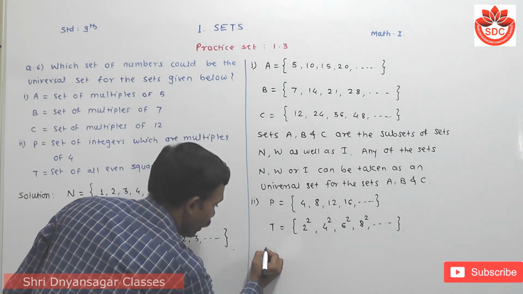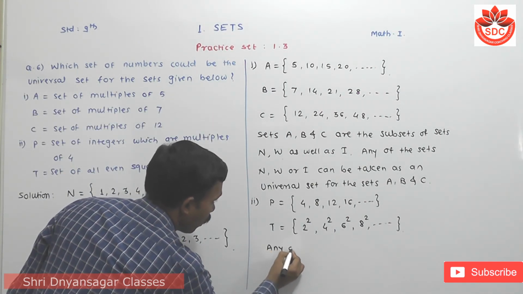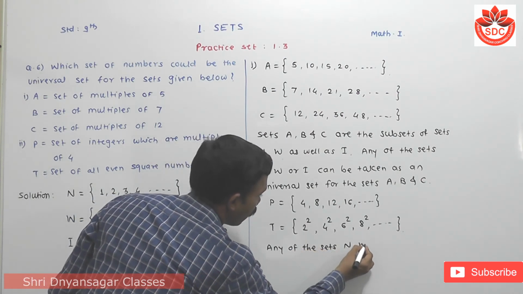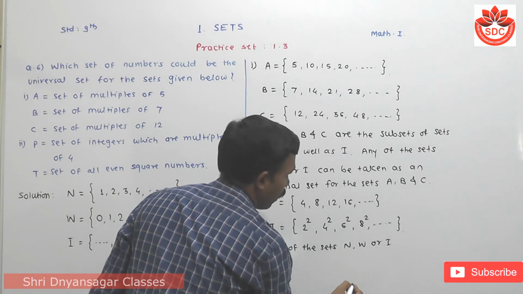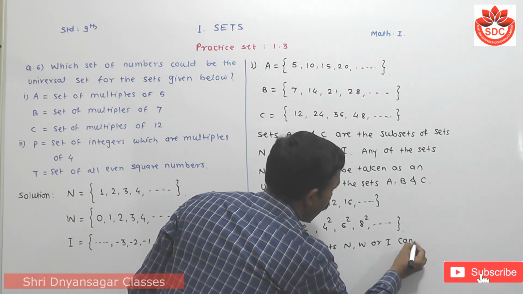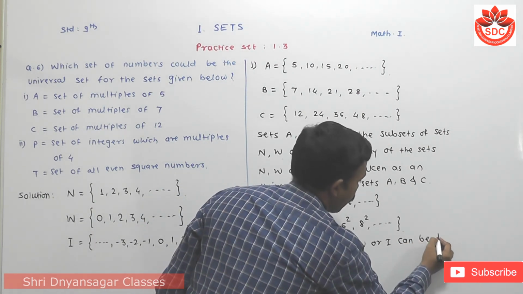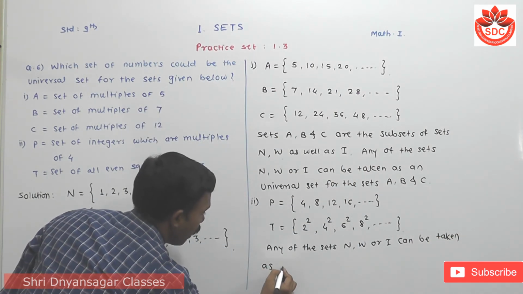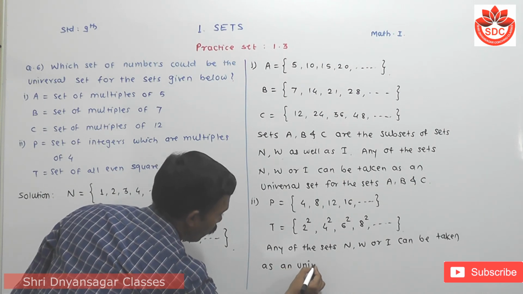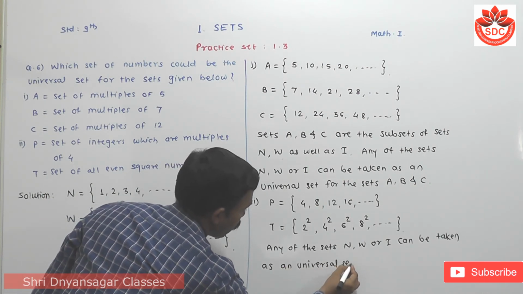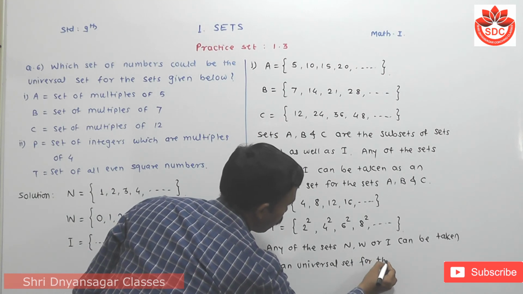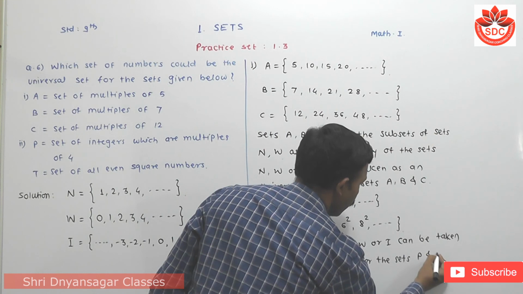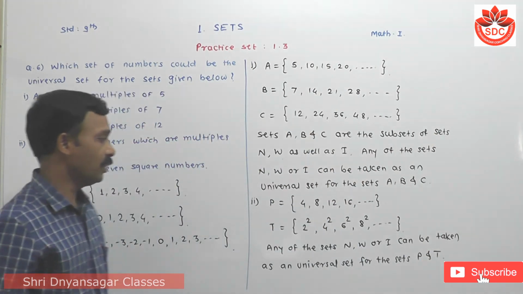So we write: any of the sets N, W, or I can be taken as a universal set for the sets P and T. Can you understand this question?